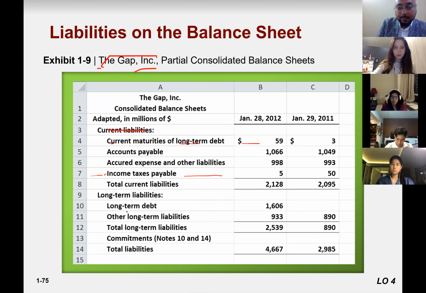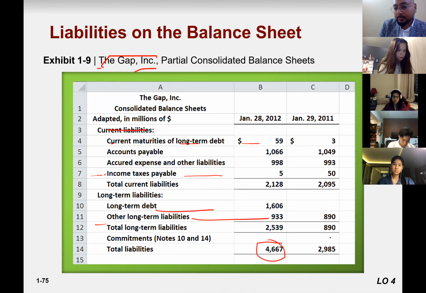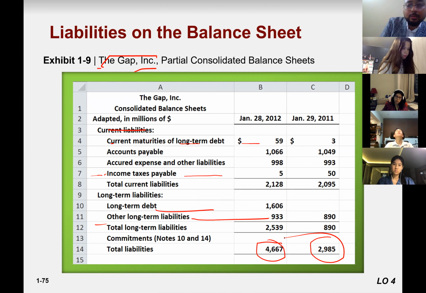Okay, long-term liability, long-term debt here, maybe a bank loan or something. Other long-term liabilities, total long-term liabilities, see. So total liabilities is the sum of long-term liabilities plus current liabilities.